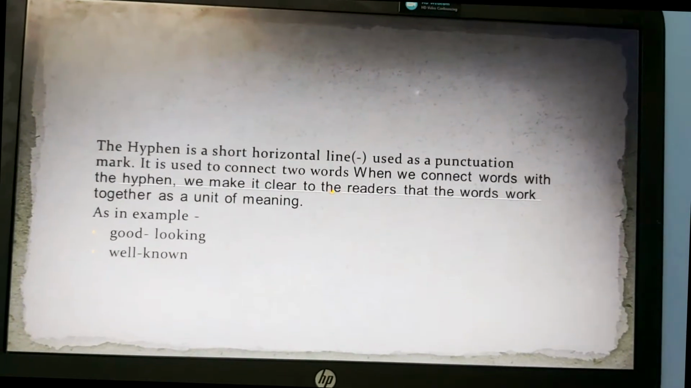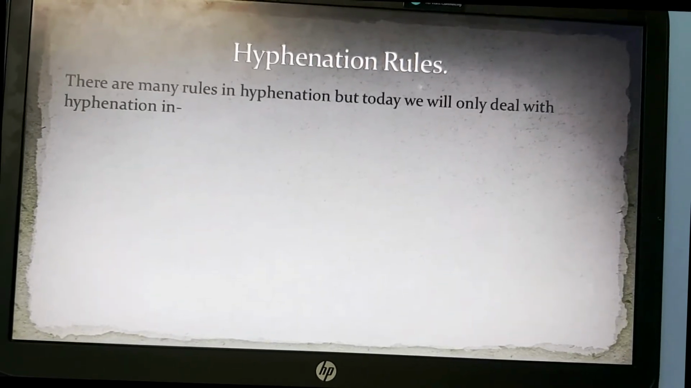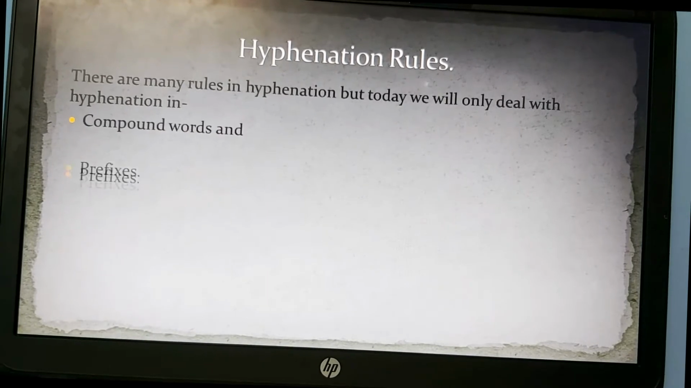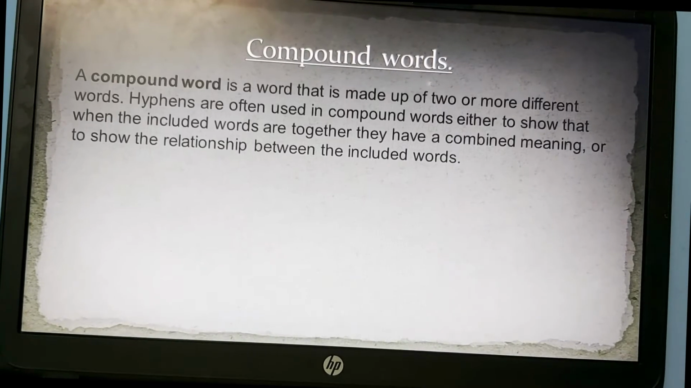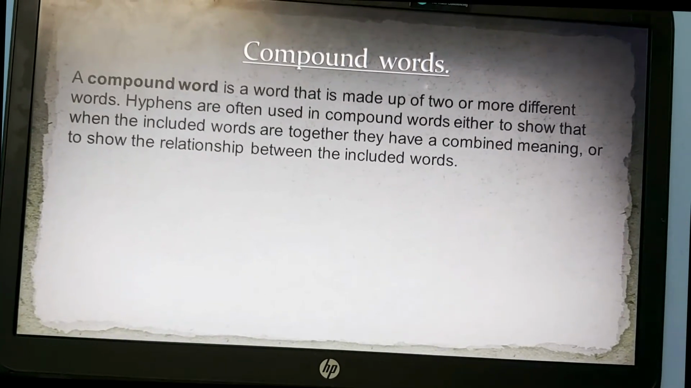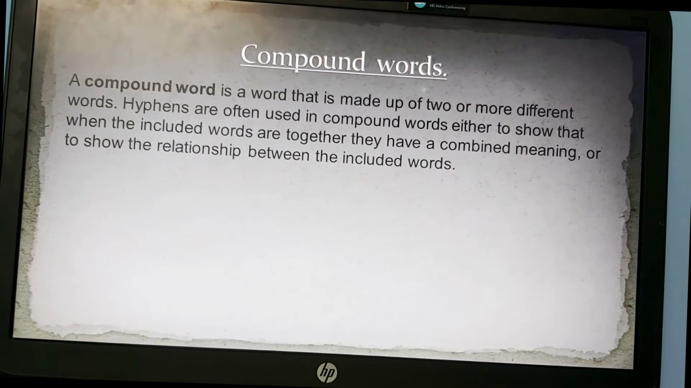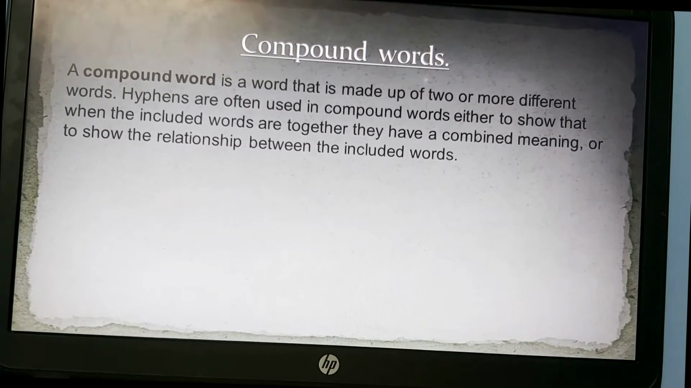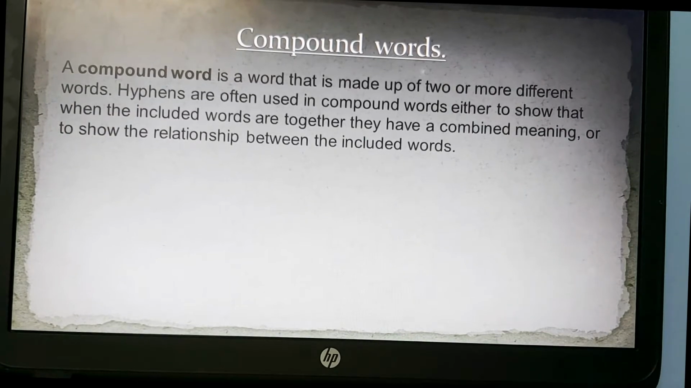Next, there are different hyphenation rules. There are many rules in hyphenation, but today we will only deal with hyphenation in compound words and prefixes. So let's start off with compound words. What is a compound word? A compound word is a word that is made up of two or more different words. Hyphens are used in compound words either to show that when the included words are together, they have a combined meaning, or to show the relationship between the included words.